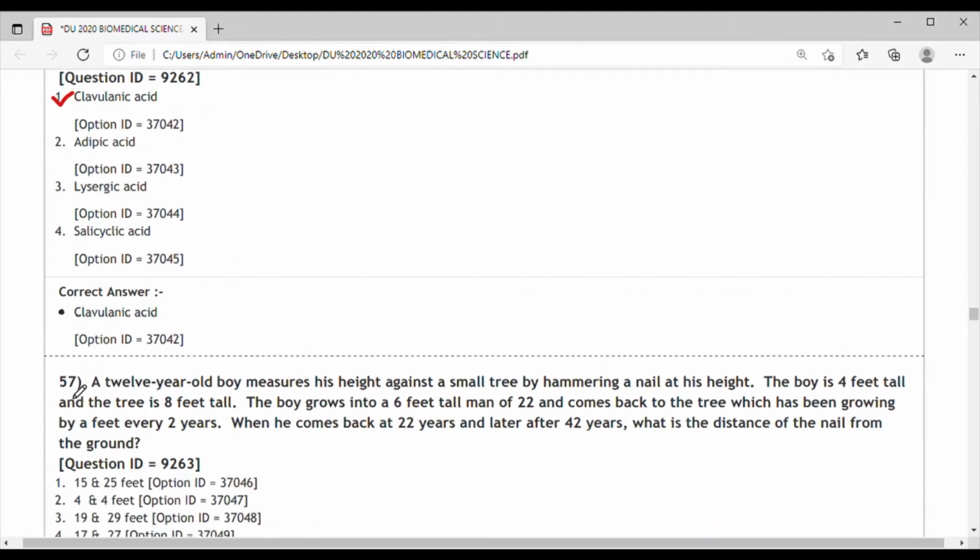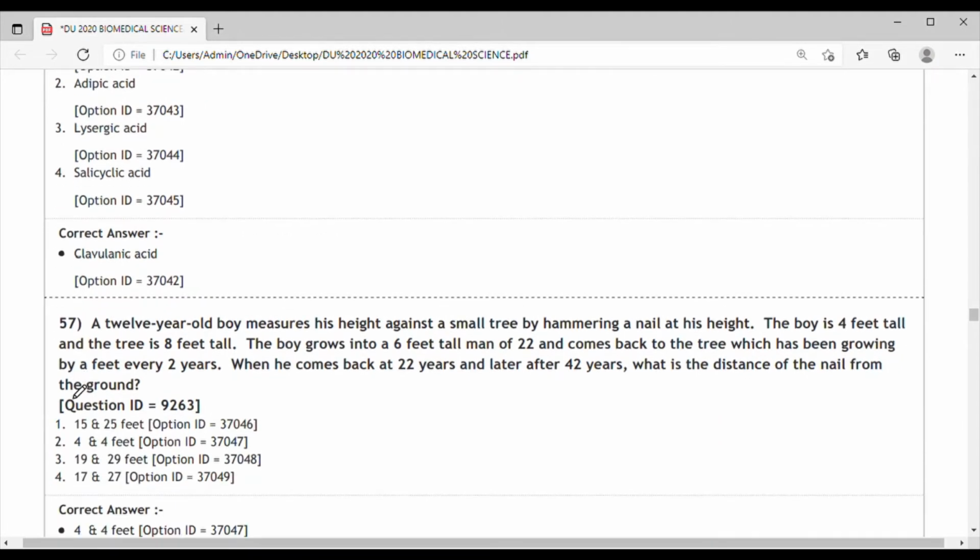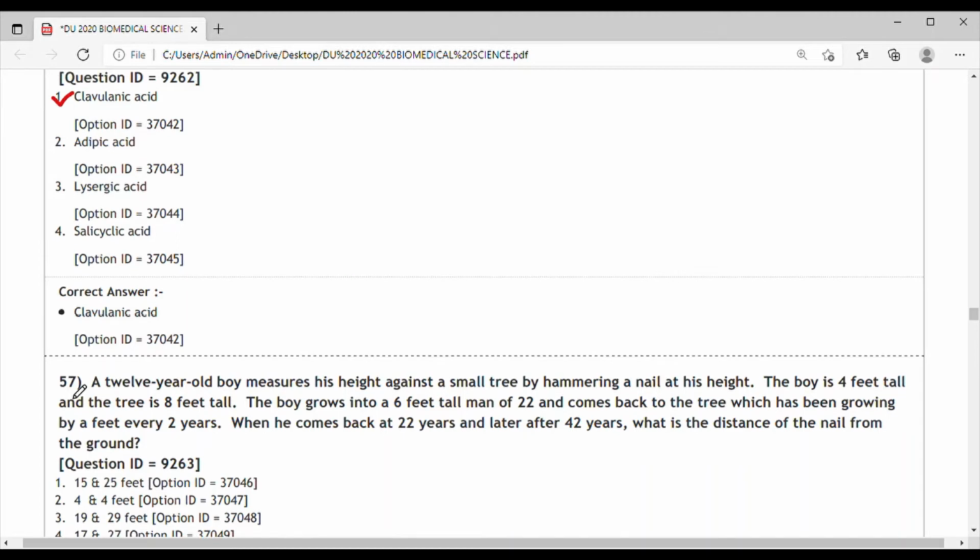Next question 57. A 12-year-old boy measures his height against a small tree by hammering a nail at his height. The boy is 4 feet tall and the tree is 8 feet tall. The boy grows into a 6 feet tall man of 22 and comes back to the tree, which has been growing a foot every 2 years. When he comes back at 22 years and later after 42 years, what is the distance of the nails from the ground?